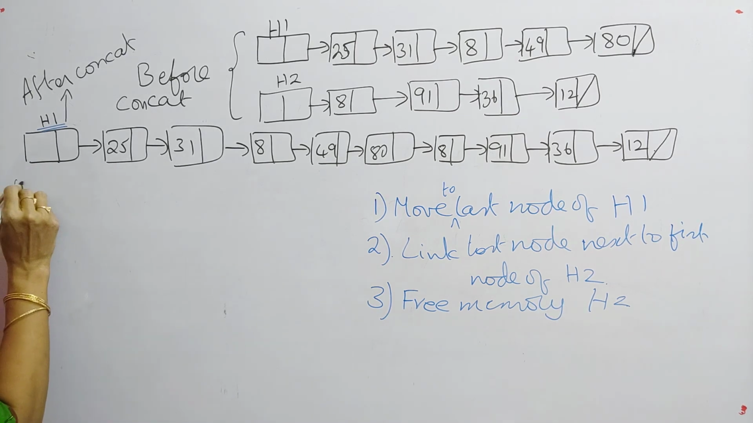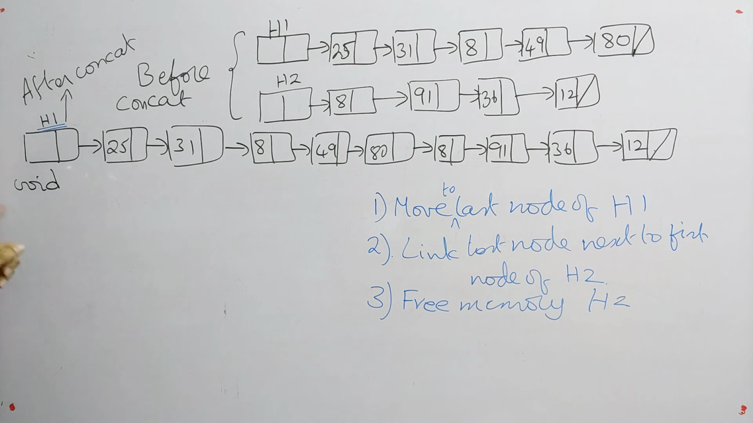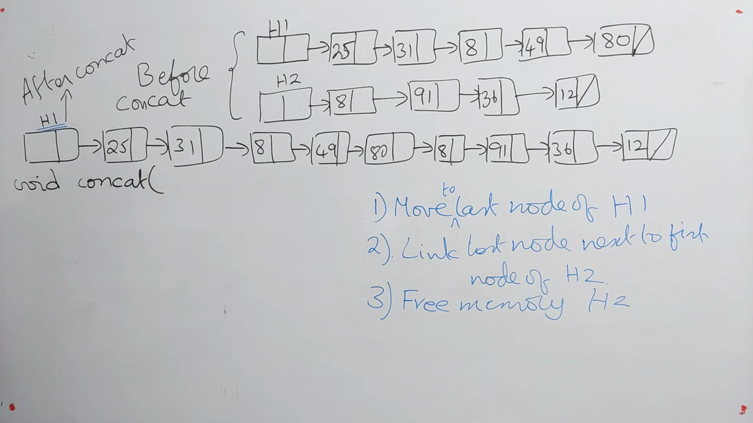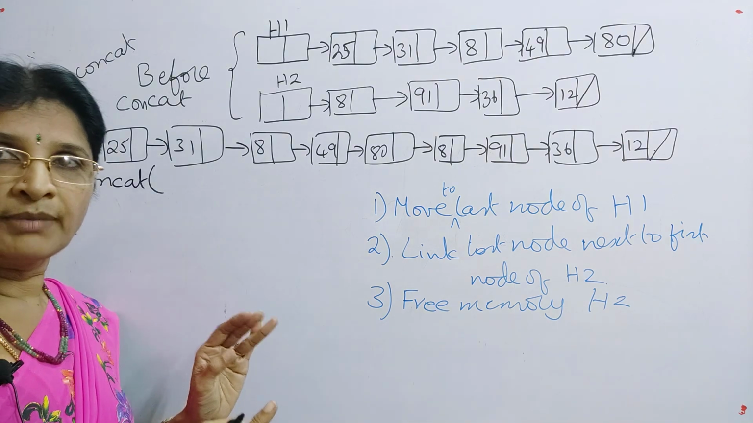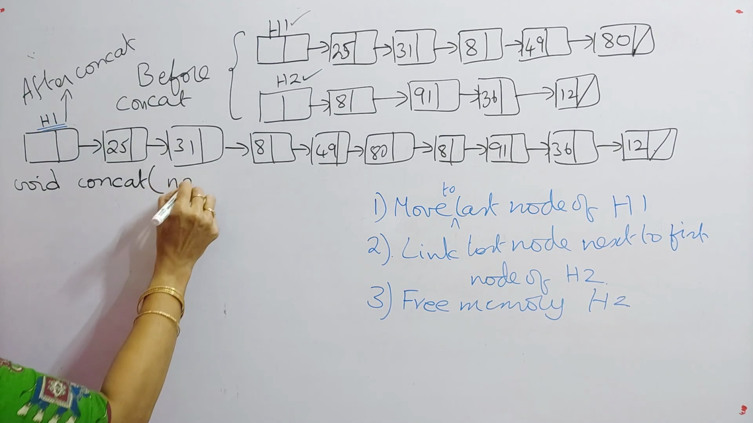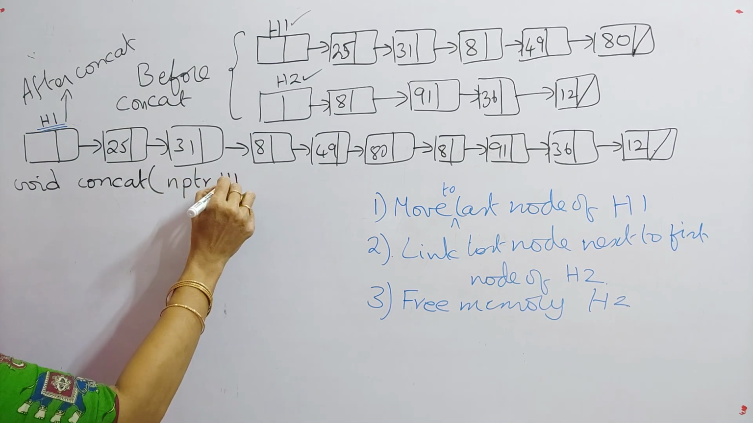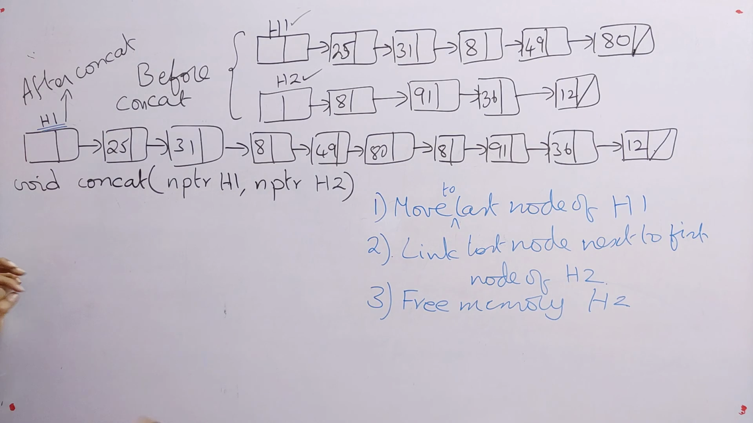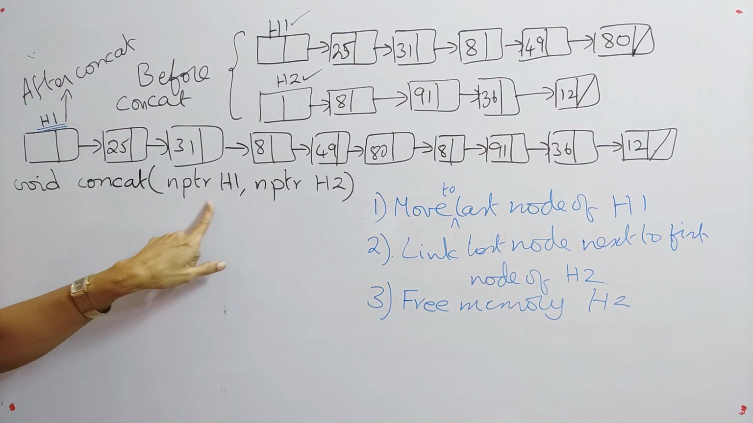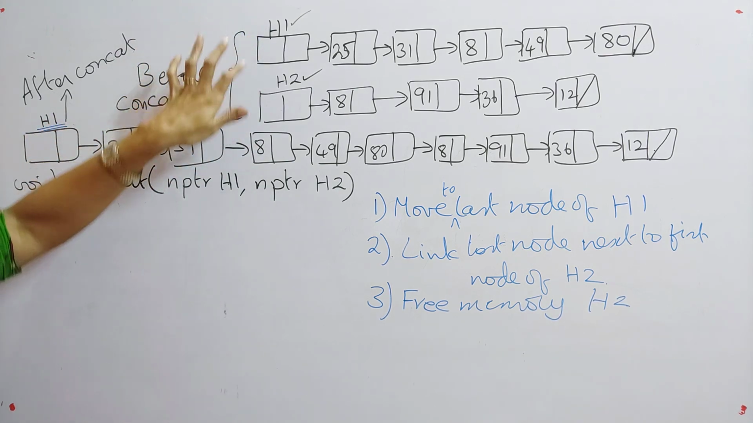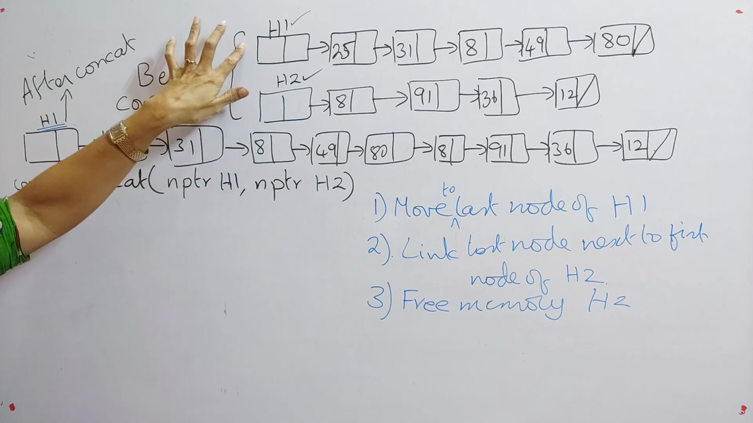So what will be the return type? The return type is void. What is the function name here? I am giving it as concat. So here we need two header pointers, one is H1 and another one is H2. Both are of type what? NPTR H1 and another one is also of type NPTR H2. So here I am taking how many parameters? 2 parameters to my function. Those are the headers of both the lists, that is H1 and H2.